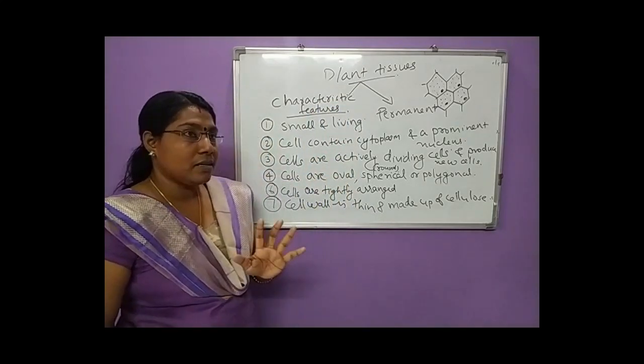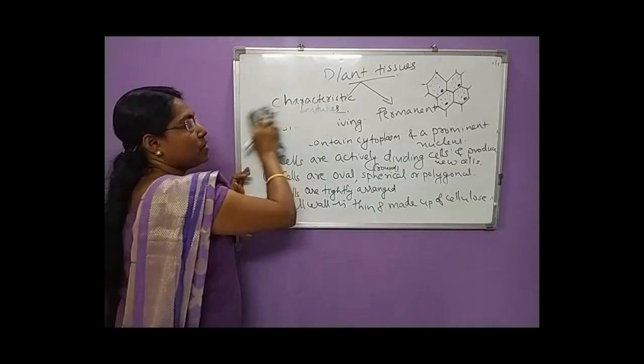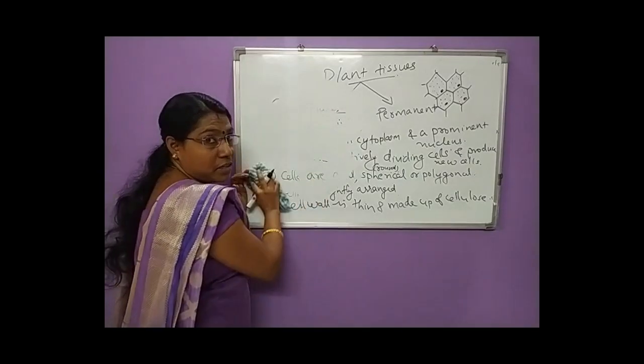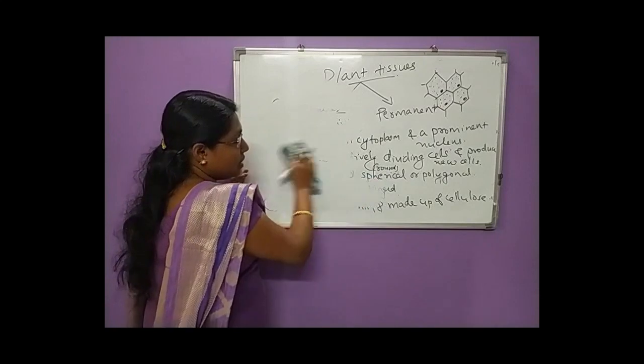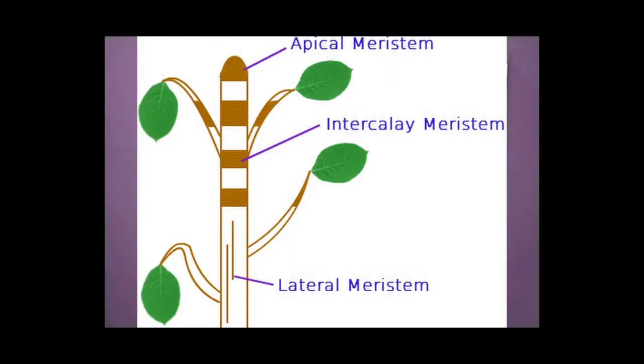Clear? Then also, in the previous class we studied the different types of meristematic tissues, right? What are the different types of meristematic tissues? The meristematic tissues may be classified into mainly three types, based on the position in the plant body.